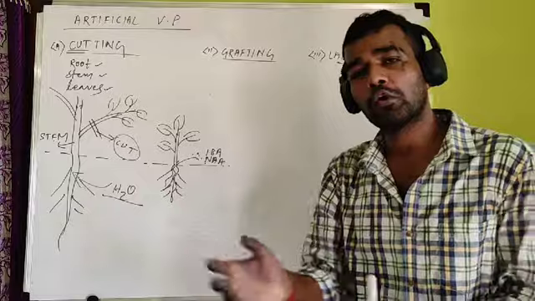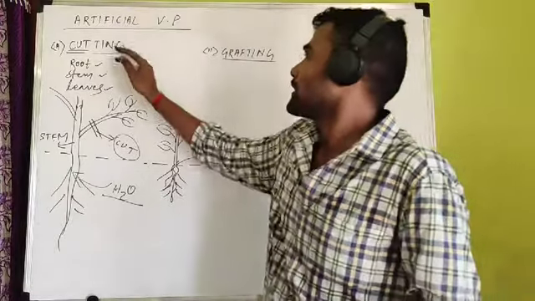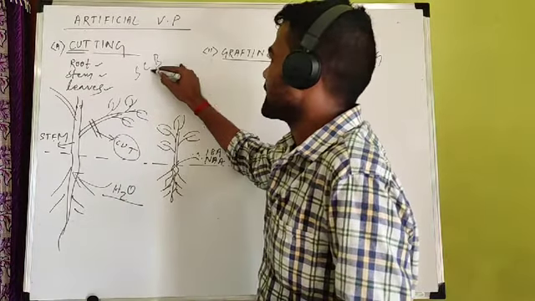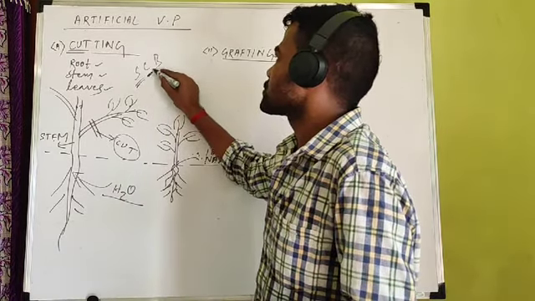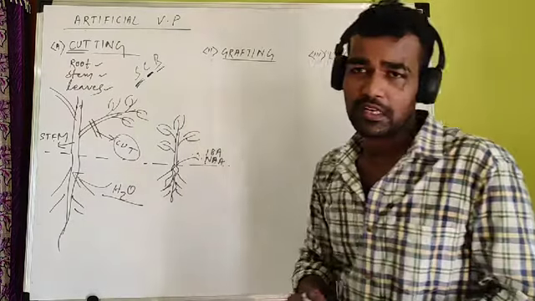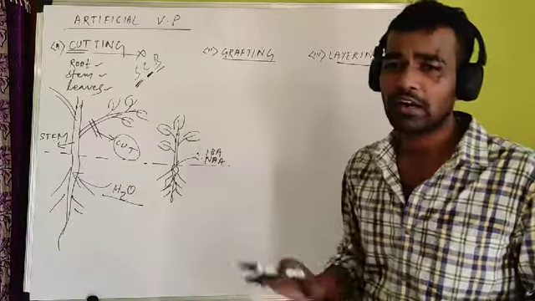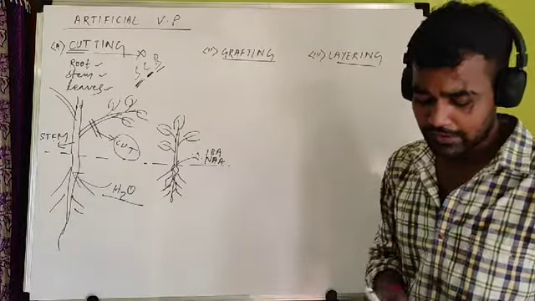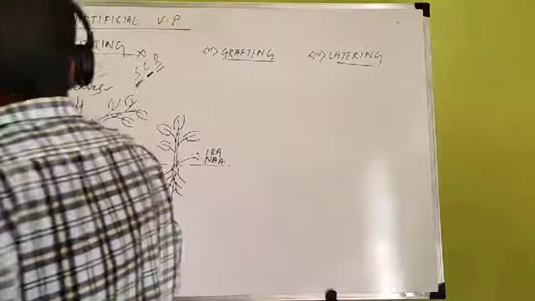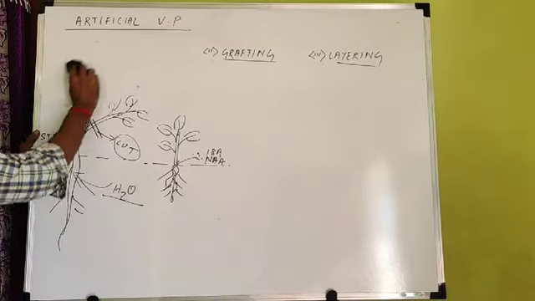By applying some hormone, root develops from the stem and new plant grows. So examples of cutting are sugarcane, China rose, and another is bougainvillea. Clear? So no need to remember, cutting examples are not important, just I have told, you can refer to it. So cutting complete. There is no doubt in the cutting. This is artificial vegetative propagation.